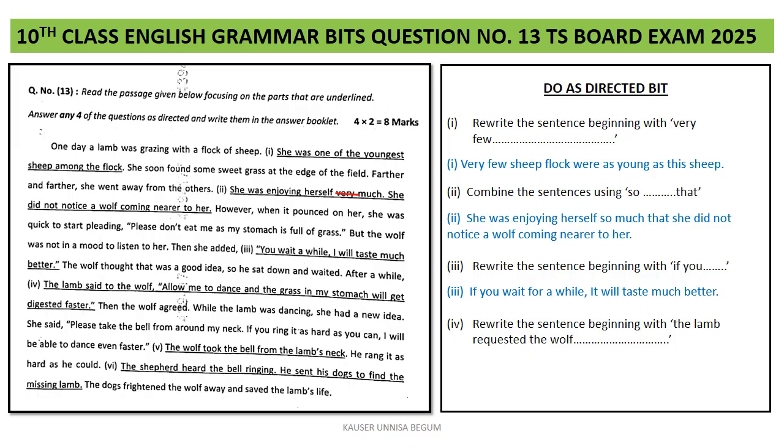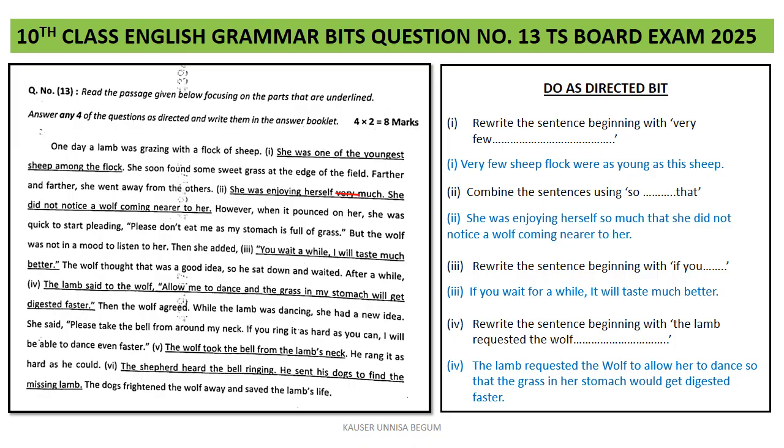The lamb said to the wolf, "Allow me to dance and the grass in my stomach will get digested faster." Now you have to rewrite the sentence beginning with "The lamb requested the wolf." It's direct speech, and you have to convert it into indirect speech. Now how I have converted it, I am just showing you. The lamb requested the wolf to allow her to dance so that the grass in her stomach would get digested faster. So this is how you see the changes.